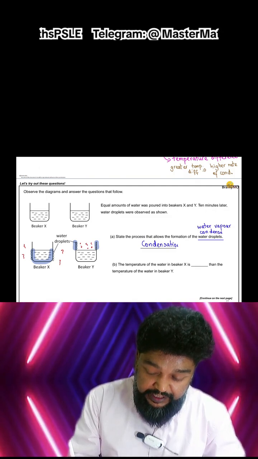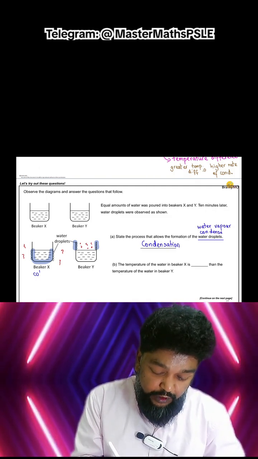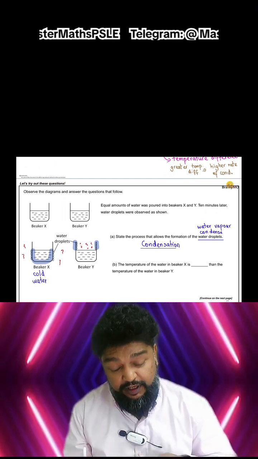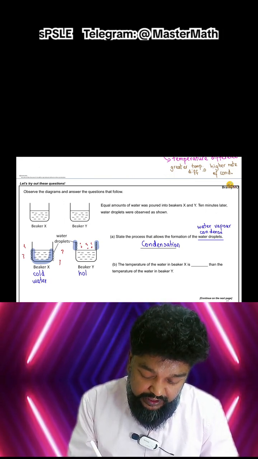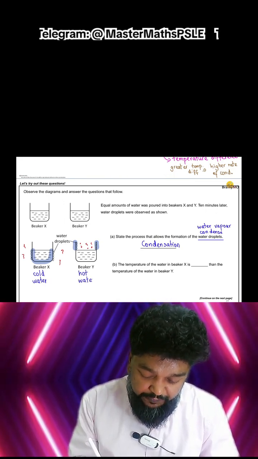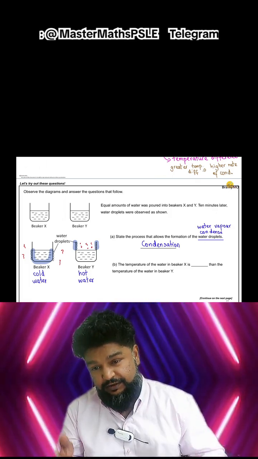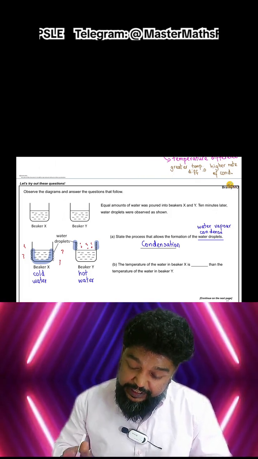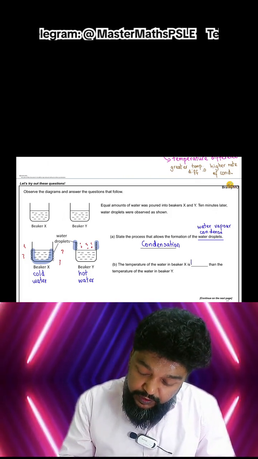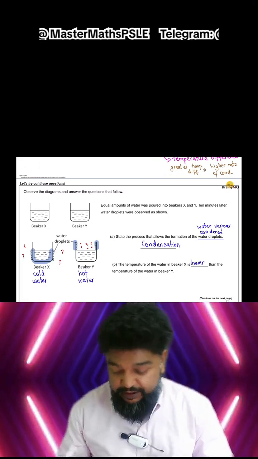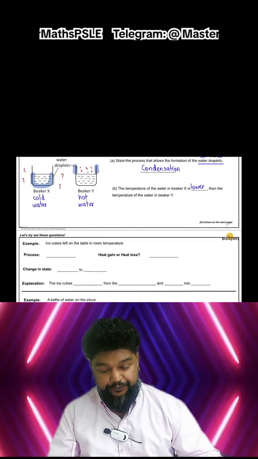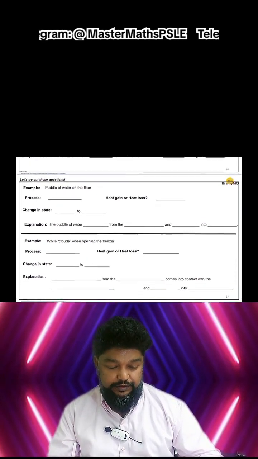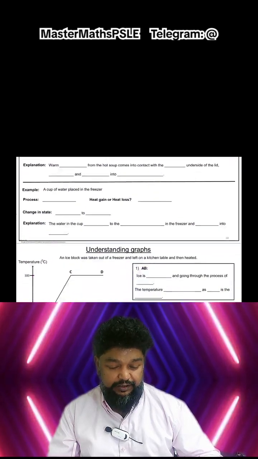And if I look at this, I know that this has cold water because the water vapor in the surrounding is warmer, whereas this has hot water because the water vapor from the water is warmer than the surroundings. Cool? So I know the temperature of the water in beaker X is lower than the temperature of the water in beaker Y. Okay, these questions you can try on your own. Puddle of water evaporating, all of these, you can try on your own.